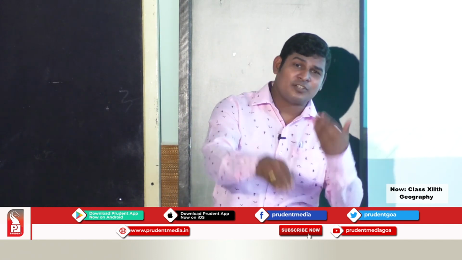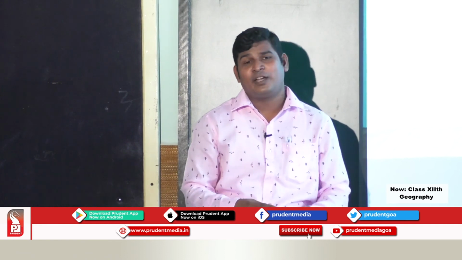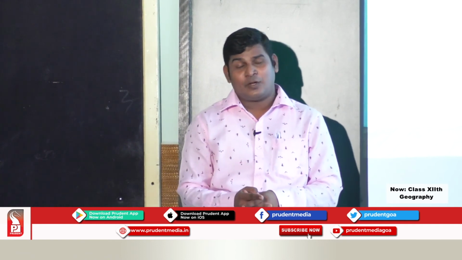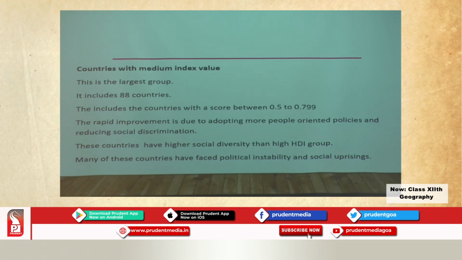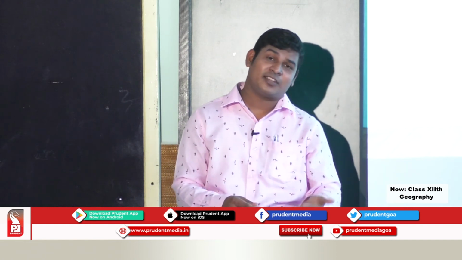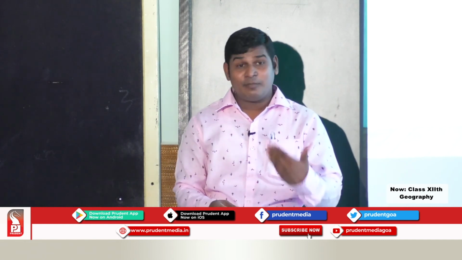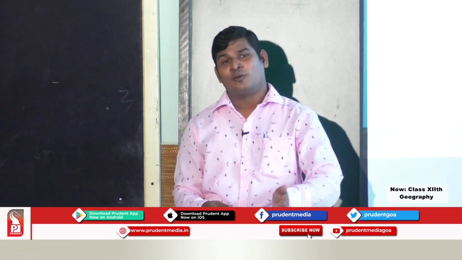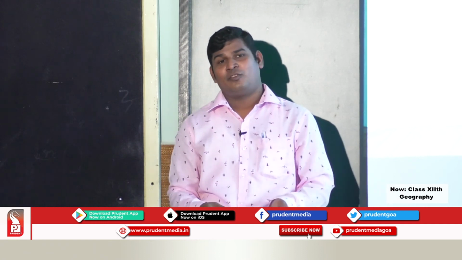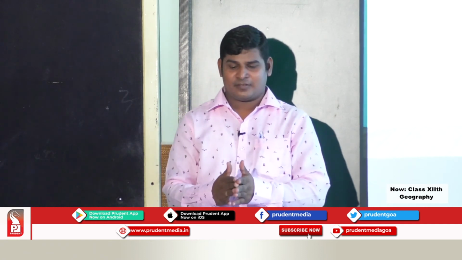Now how they were in a position to achieve success in human development is because of more adoption of people oriented policies and at the same time reduction in social discrimination. Because of the improvement in adopting people oriented policies and reduction in discrimination, these countries have achieved success to be a part of the second group, that is medium human development index.